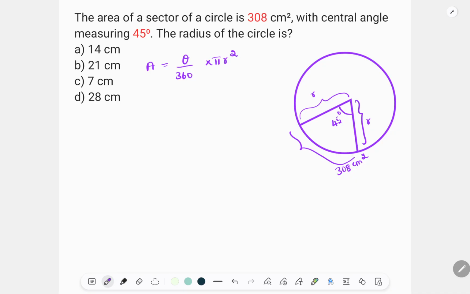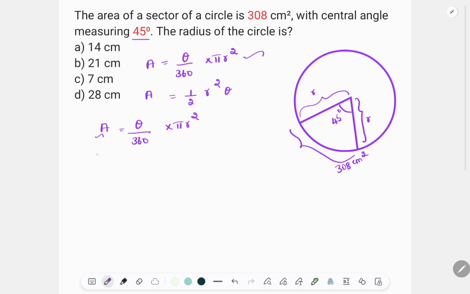Likewise, if the angle is measured in radians, then the area of a sector is 1 by 2 r square theta. In this question, we have the angle in degrees, so we have to use the first formula, that is area equals theta by 360 into pi r square. We know the area.